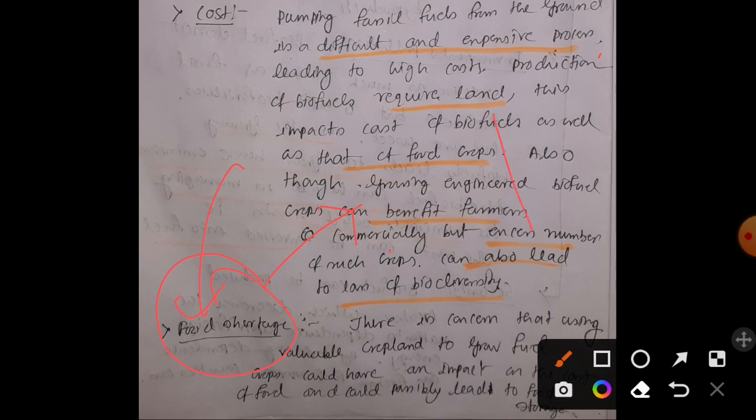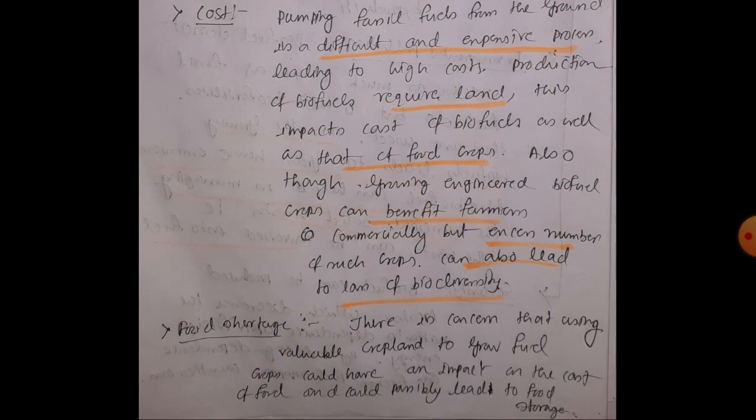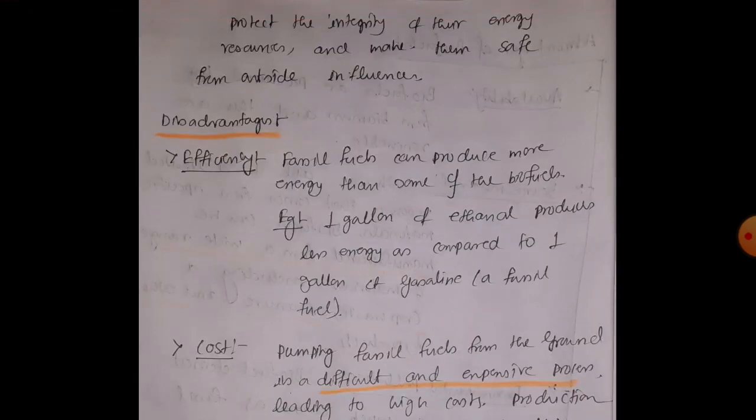Okay, and as a result it will increase the price of food. And that will ultimately cause hunger, right? And that will create an imbalance in the food economy. That is also a significant disadvantage of biofuel.